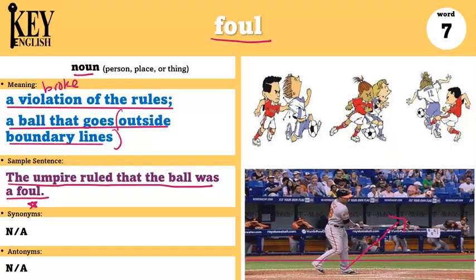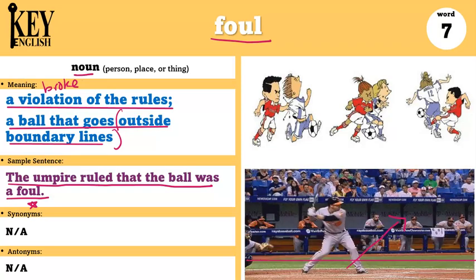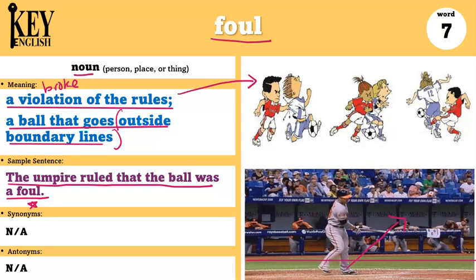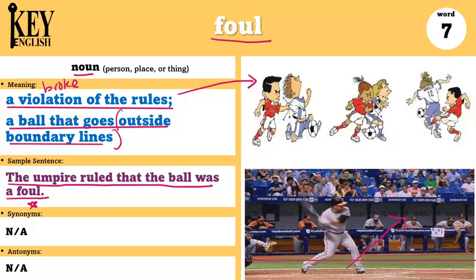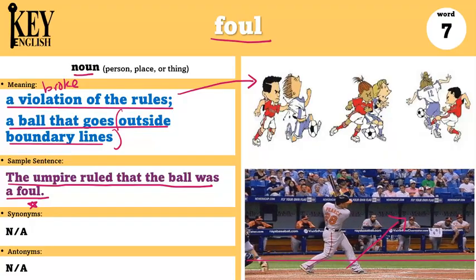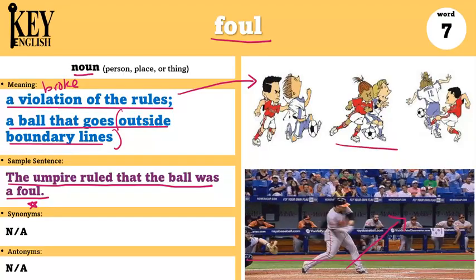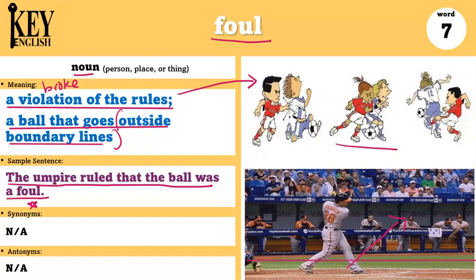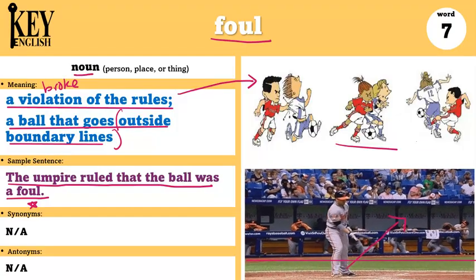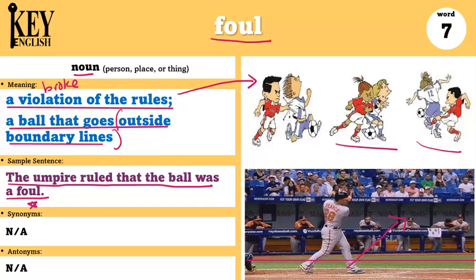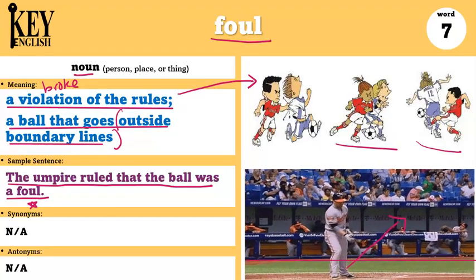And since foul can also be breaking the rules, anytime that you do something that is against the rules, it can be called a foul. For example, the player got a foul for pushing someone. Or I can say she tried to steal the ball, but it was called a foul. It was against the rules.